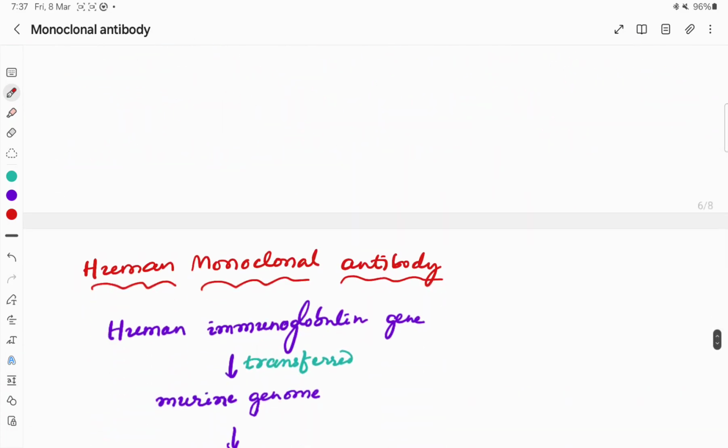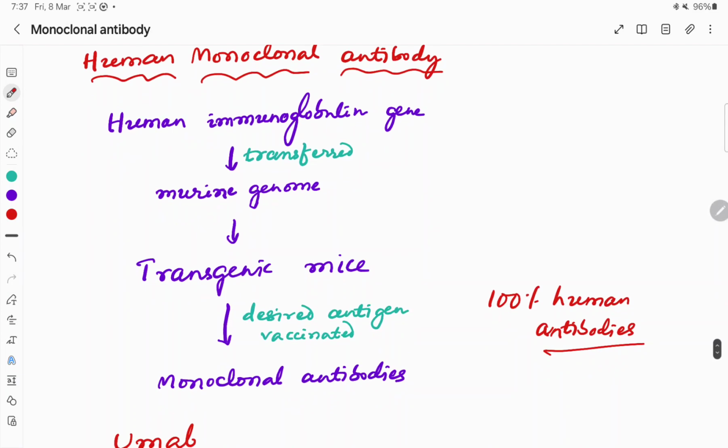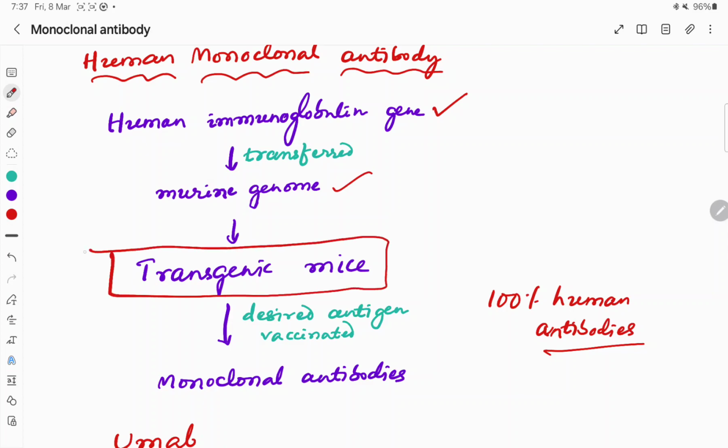So the final one, fourth type, is human monoclonal antibody, complete human antibody, and we can prepare this by transferring the human immunoglobulin gene into the murine genome, and we will get the transgenic mice, and these transgenic mice will be vaccinated with the desired antigen, and then we will prepare the monoclonal antibodies from this transgenic mice. So this is complete human antibody, so we call it as human monoclonal antibody.